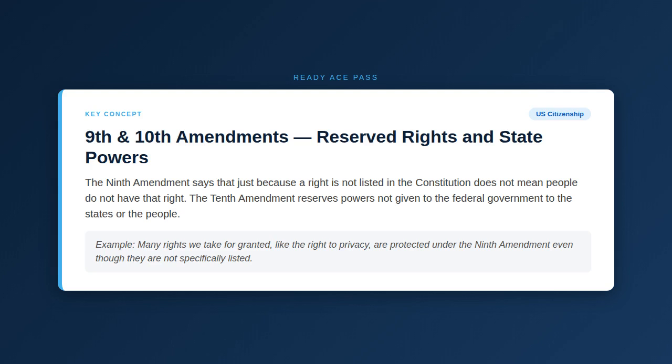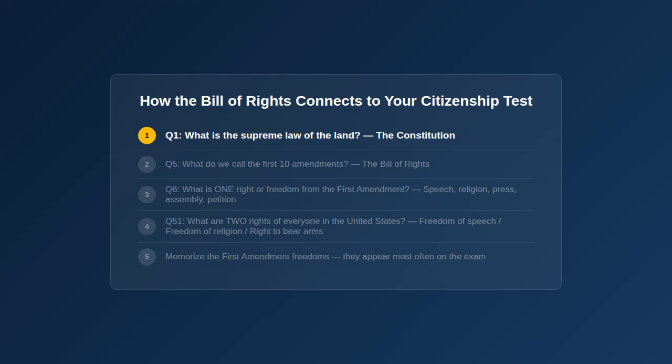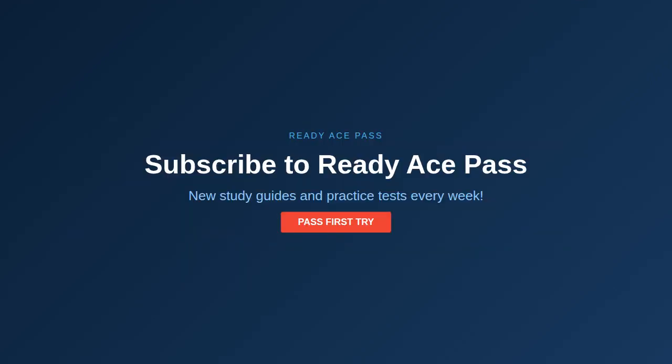Key concept. Ninth and Tenth Amendments, reserved rights and state powers. The Ninth Amendment says that just because a right is not listed in the Constitution does not mean people do not have that right. The Tenth Amendment reserves powers not given to the federal government to the states or the people. Example: many rights we take for granted, like the right to privacy, are protected under the Ninth Amendment even though they are not specifically listed.